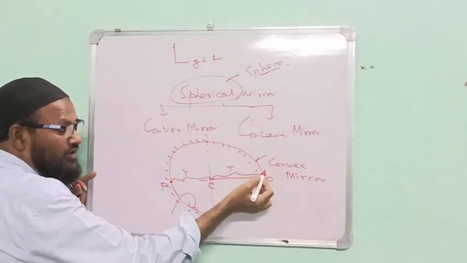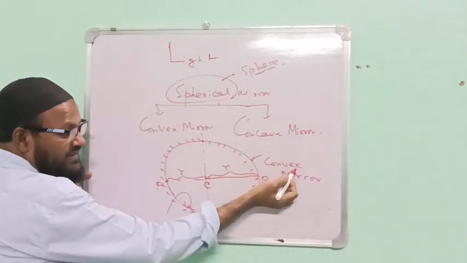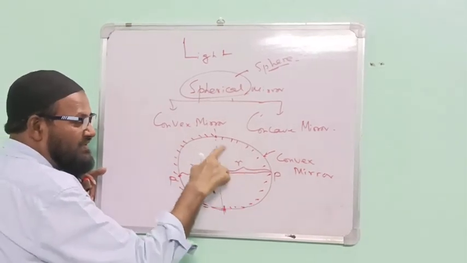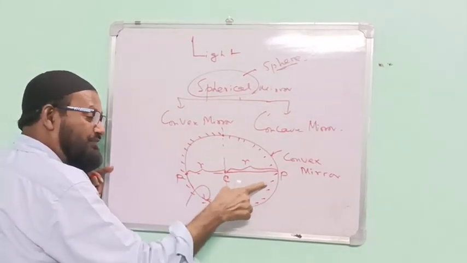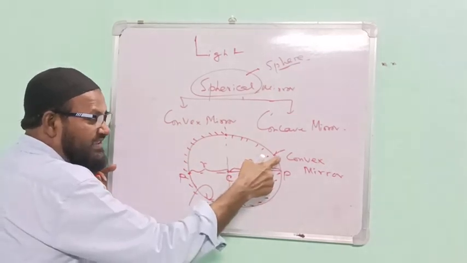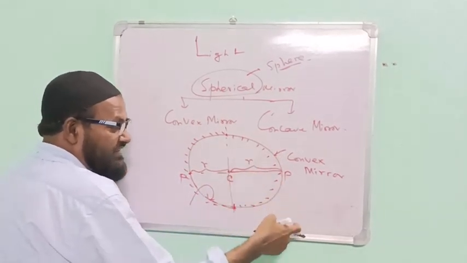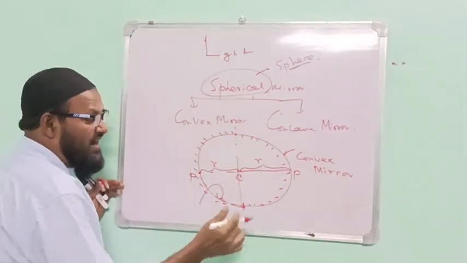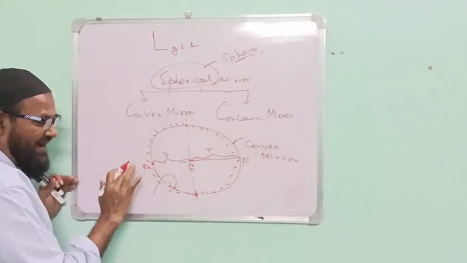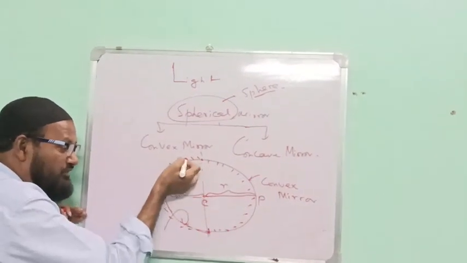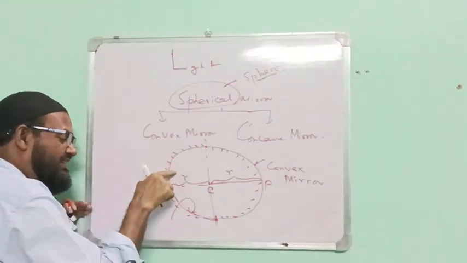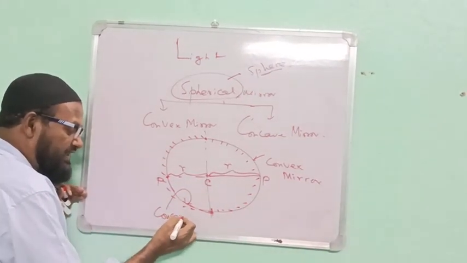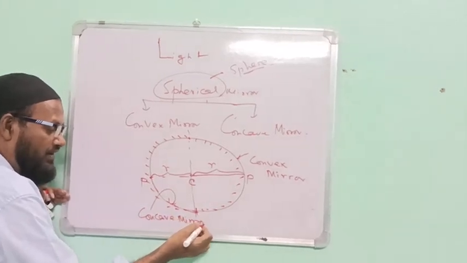According to the reflecting surface, it is convex or concave, not according to the back surface. In the back surface, this is concave in nature, but this is the front surface or reflecting surface. Convex or concave, this name is by the reflecting surface, not from the back surface. From the reflecting surface, this acts as the concave. Therefore, this is the concave mirror.